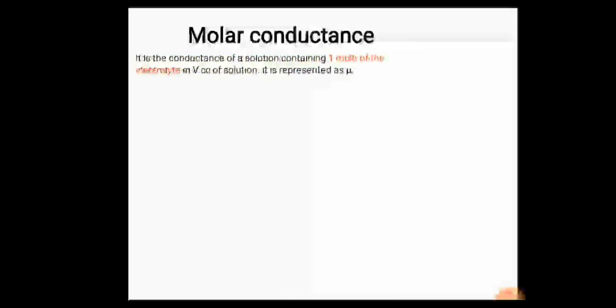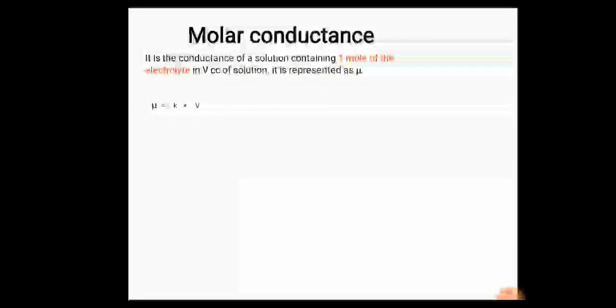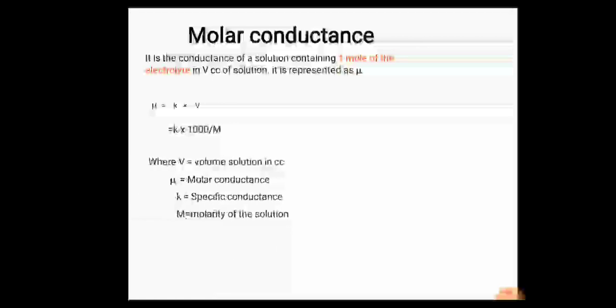Molar conductance is the conductance of a solution containing 1 mole of the electrolyte in V cc of solution. It is represented by mu. Mu is equal to K into V, where V is equal to 1000 upon molarity. V is the volume of solution in cc, mu is the molar conductance, K is the specific conductance, and M is the molarity.